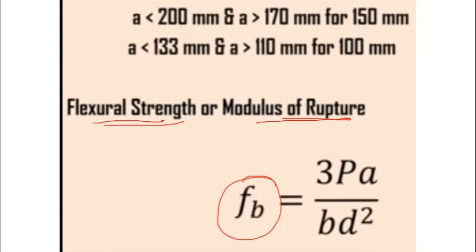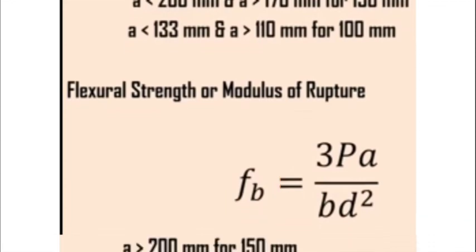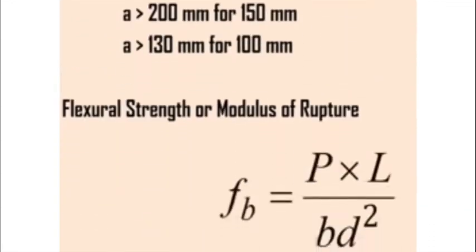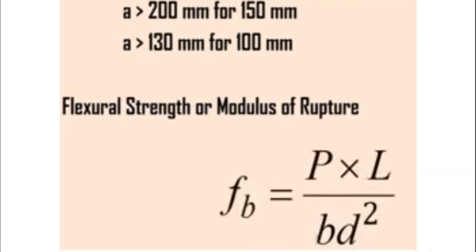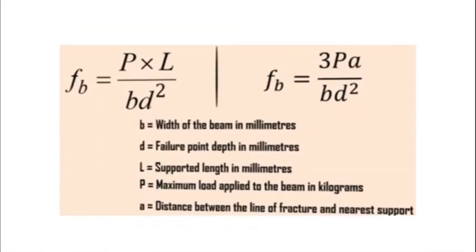Okay, flexural strength or tensile strength is given as 3 times PA divided by BD square. And you can also find it from the length and the load at which it failed by using this equation, that is P into L divided by BD square. So therefore you can find out by using these two formulas.